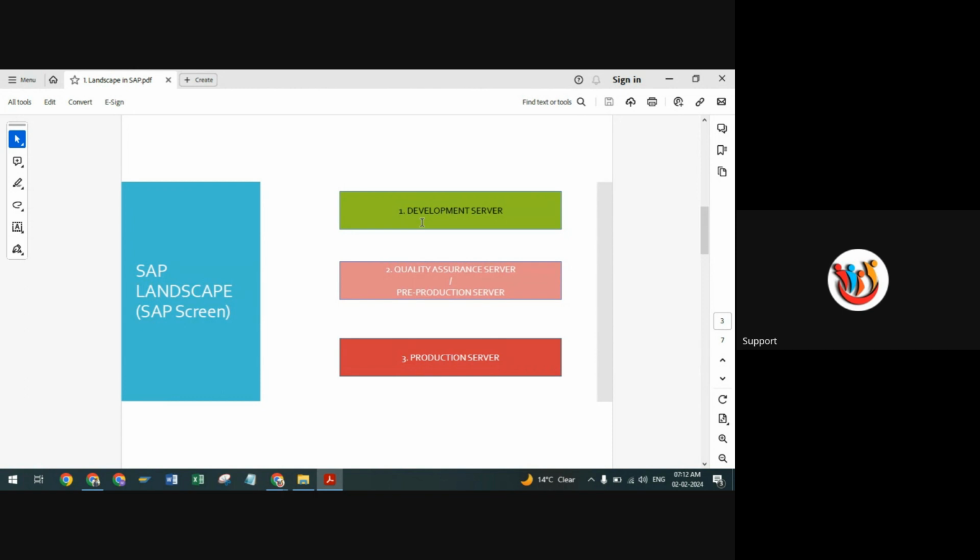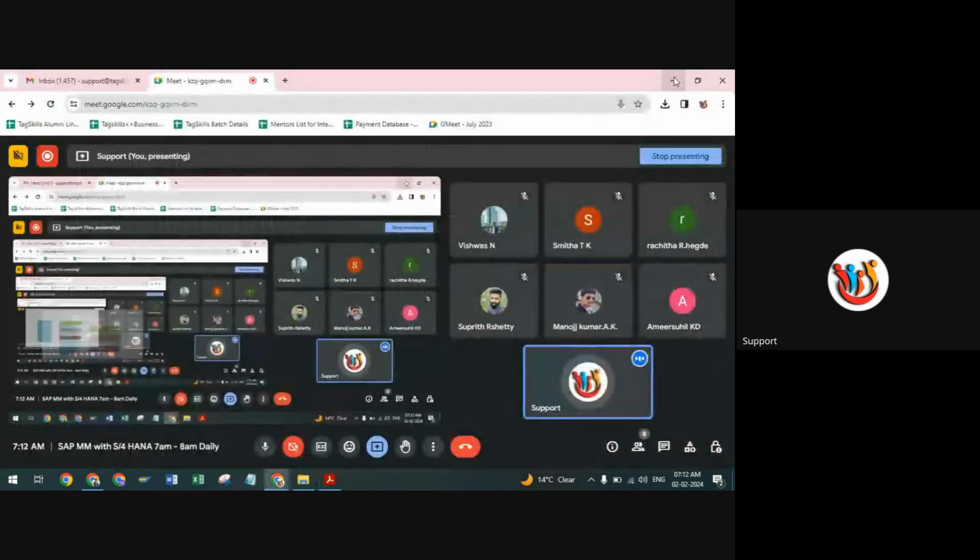Then next, as mentioned by Manoj, the second one is your quality assurance server, where we are going to do the testing. Not only testing, most of the time we do the integration testing in the quality server, because there are different modules, which we already mentioned in the first session, correct? What are the modules? Different modules are there in SAP, and what is the integration part? What is the meaning of integration?